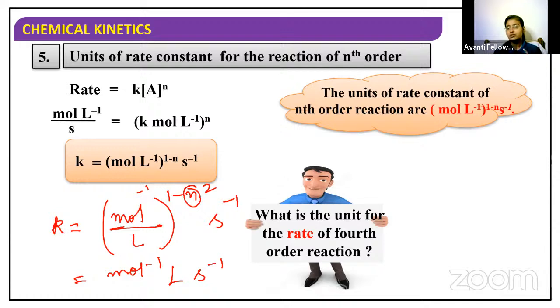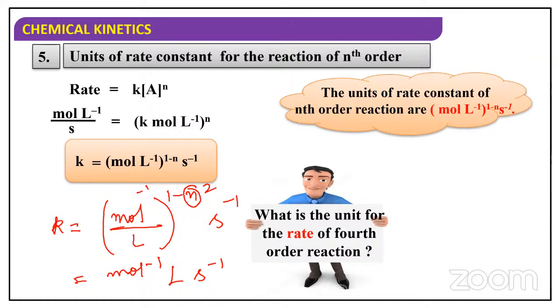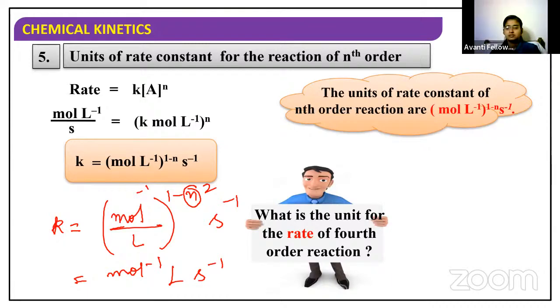Substitute N is equal to 4 and let me know the answer in the chat box. Okay, mole power minus 3.